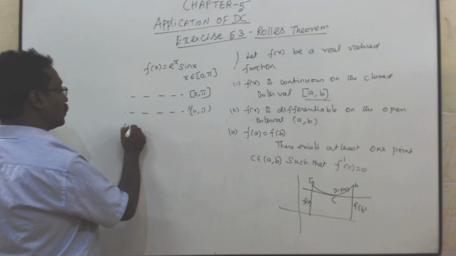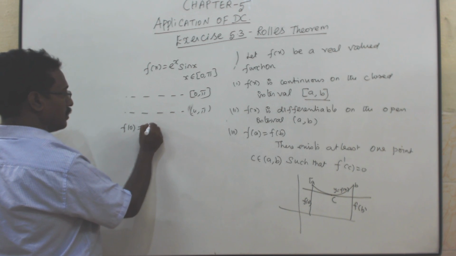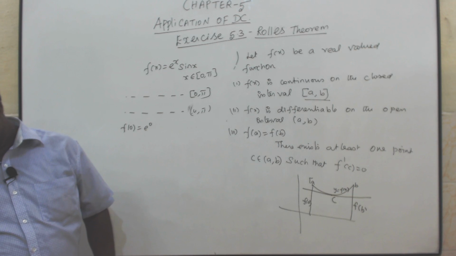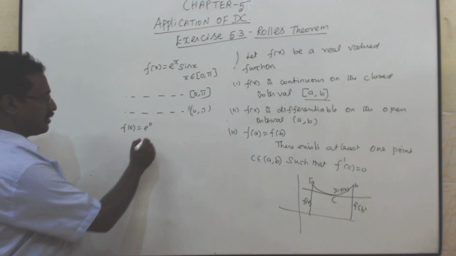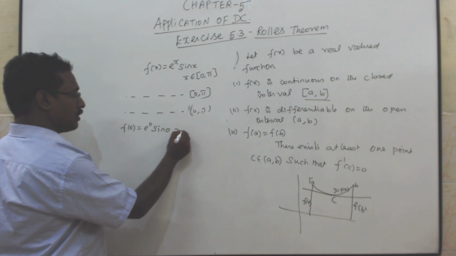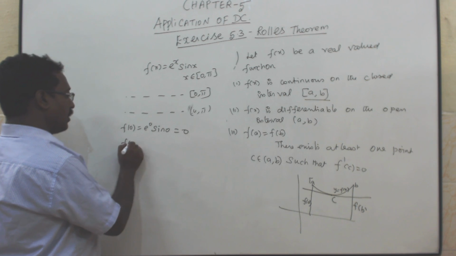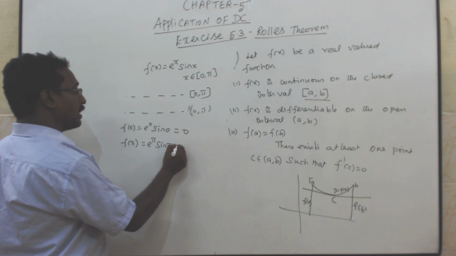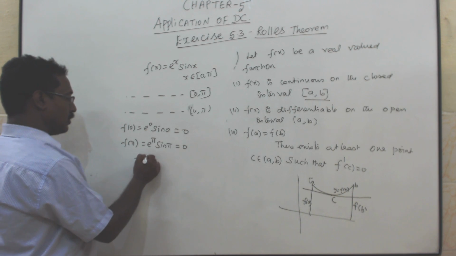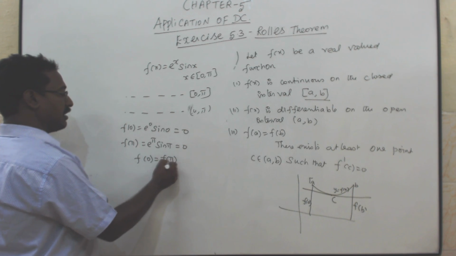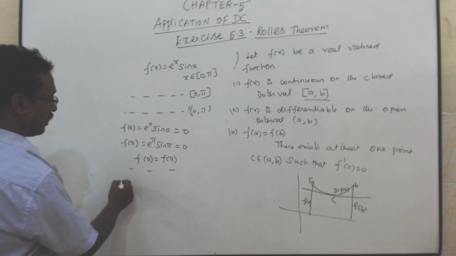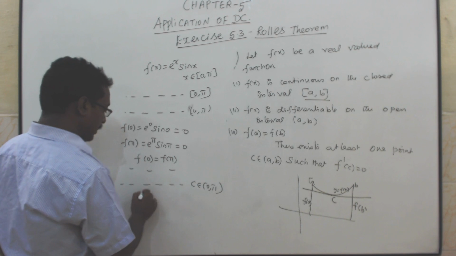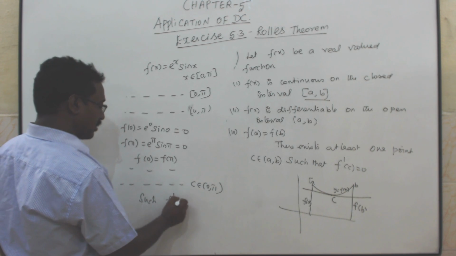Then f of 0 is e power 0 sin 0, that is sin 0, which is 0. f of pi is e power pi sin pi, also 0. f of 0 equal to f of pi. All three Rolle's conditions are satisfied. There exists at least one point c belongs to (0, pi) such that f dash of c is equal to 0.